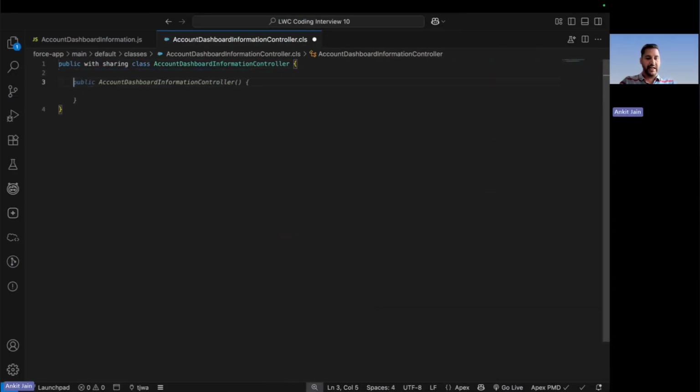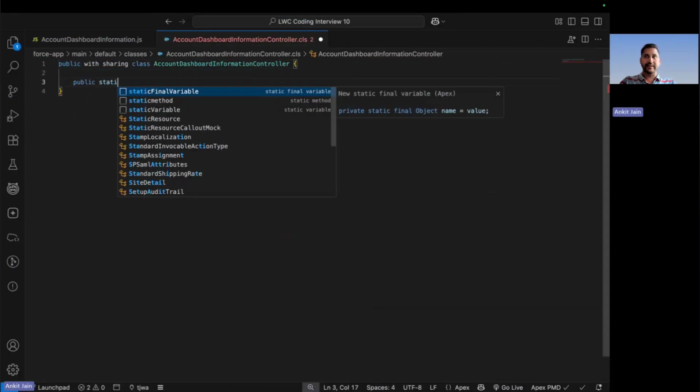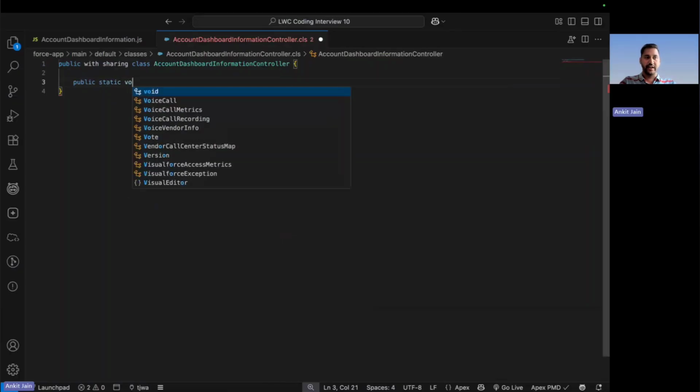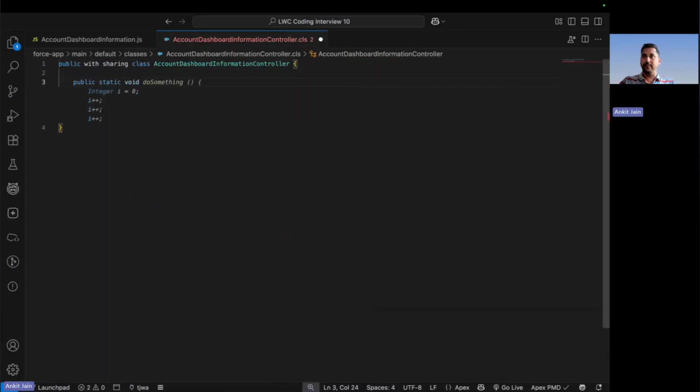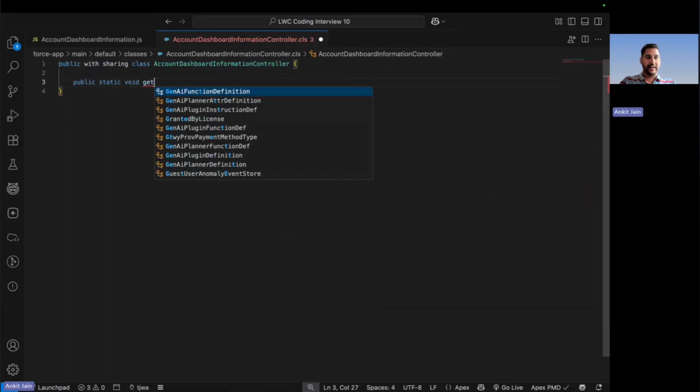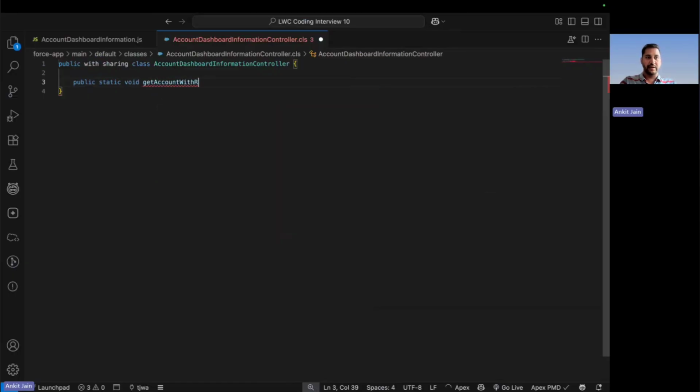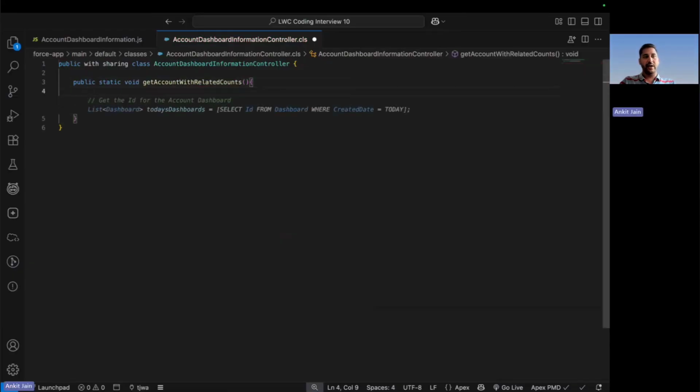So to do that, here I will be creating one method, public static. As of now, I am returning void. I will come back to the return point one more time. And here I am getting the accounts with related counts. Right? So what I need to do, I have to go and get all the accounts here.